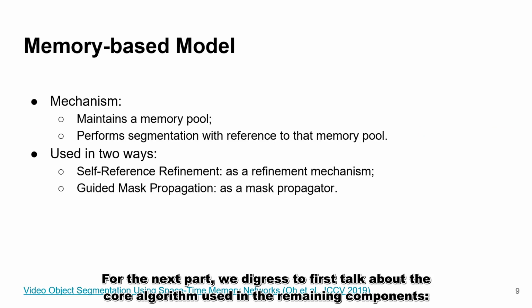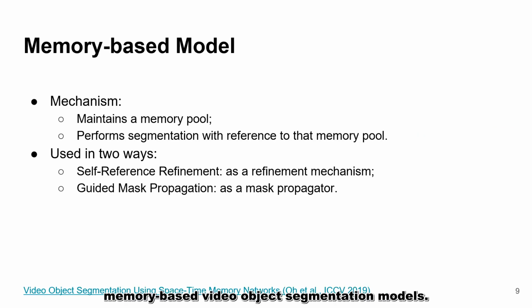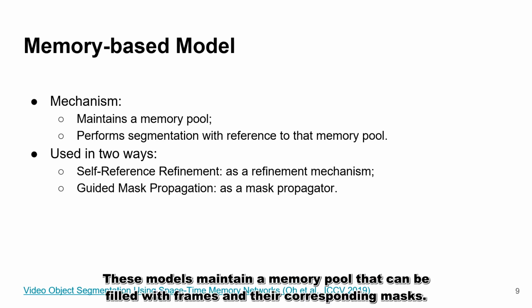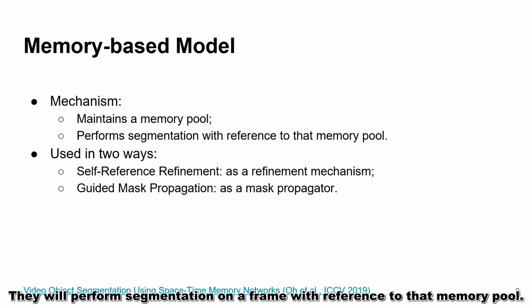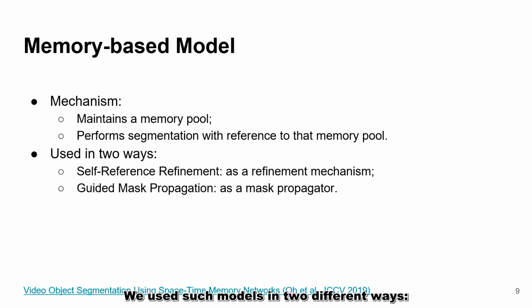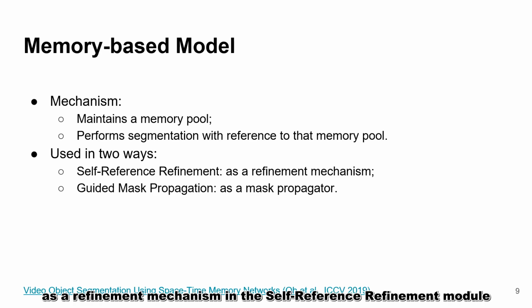For the next part, we digress to first talk about the core algorithm used in the remaining components, the memory-based video object segmentation module. These modules maintain a memory pool that can be filled with frames and their corresponding masks. They will perform segmentation on a frame with reference to that memory pool. We use this model in two different ways: as a refinement mechanism in the self-reference refinement module and as a mask propagator in the guided mask propagation module.